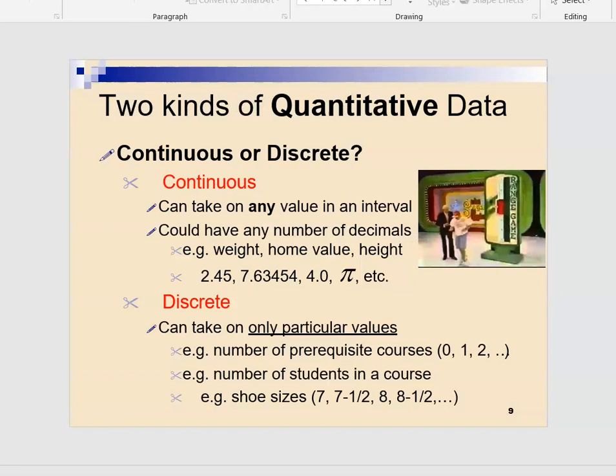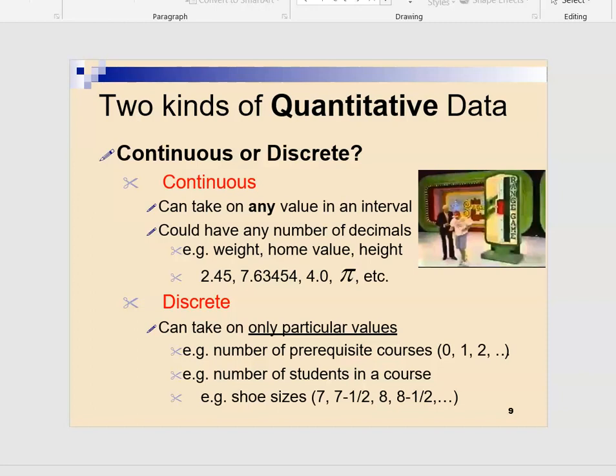Let's see that. Continuous data is anything which can be expressed as decimals or as fractions. Like age can be expressed as a fraction, weight can be expressed as a fraction, height can be expressed, the income can be expressed as a fraction. Something which can take any value in an interval. Whereas discrete is something which is a count of things, in which you cannot express the numbers as